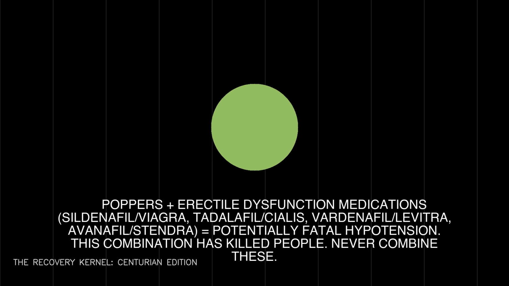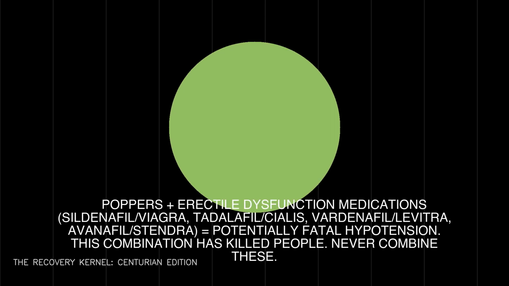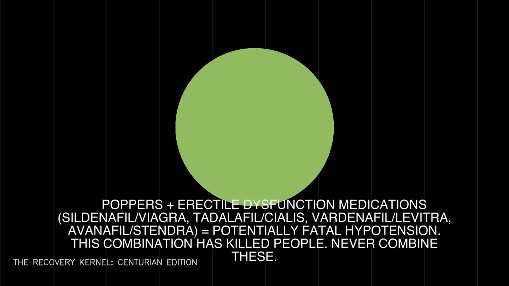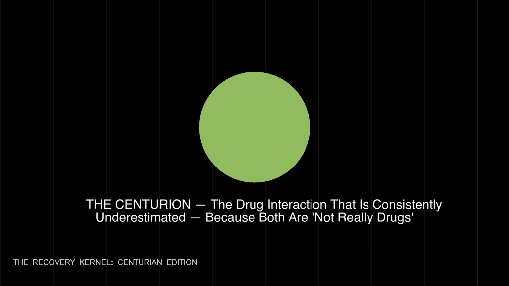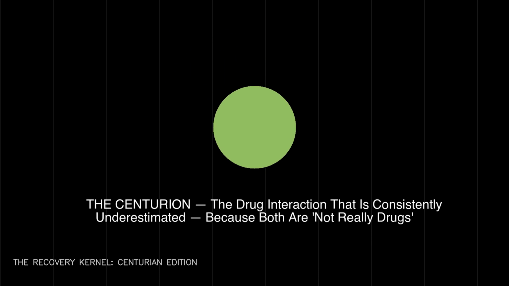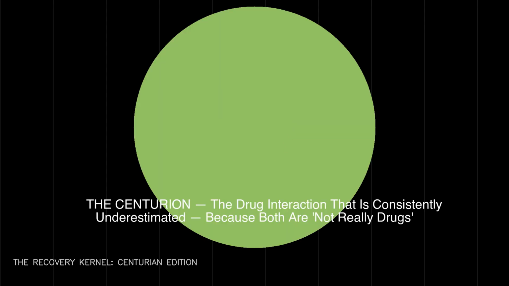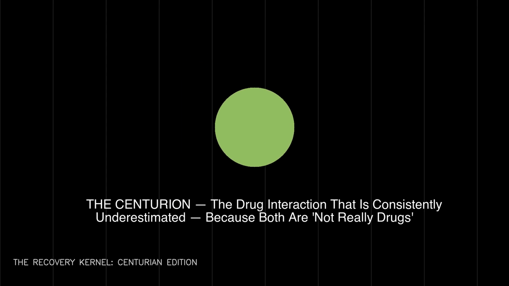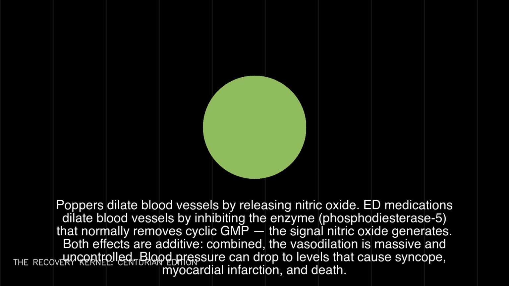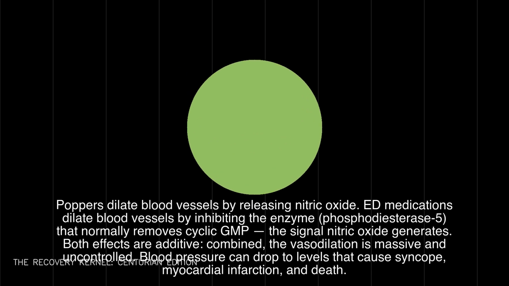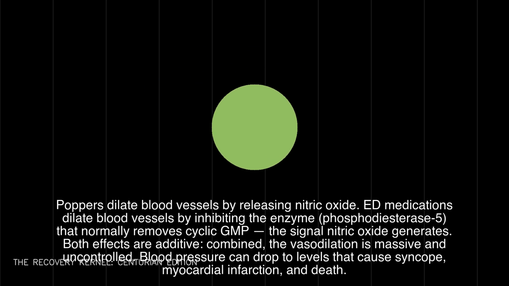Poppers dilate blood vessels by releasing nitric oxide. ED medications dilate blood vessels by inhibiting the enzyme, phosphodiesterase 5, that normally removes cyclic GMP, the signal nitric oxide generates. Both effects are additive. Combined, the vasodilation is massive and uncontrolled. Blood pressure can drop to levels that cause syncope, myocardial infarction, and death.